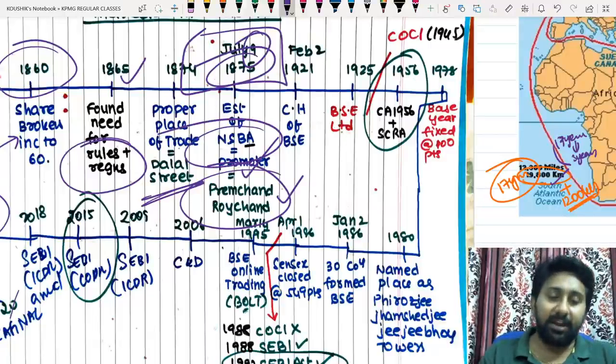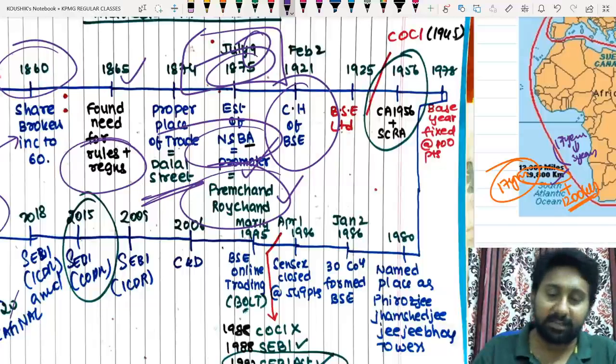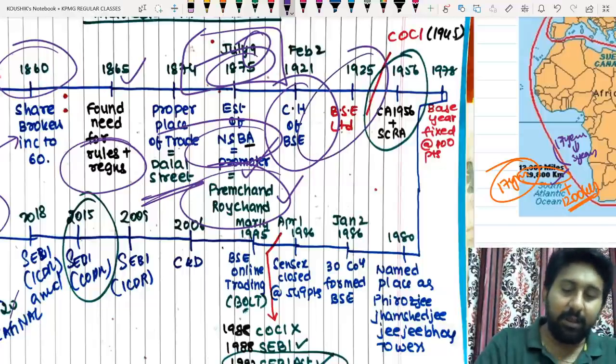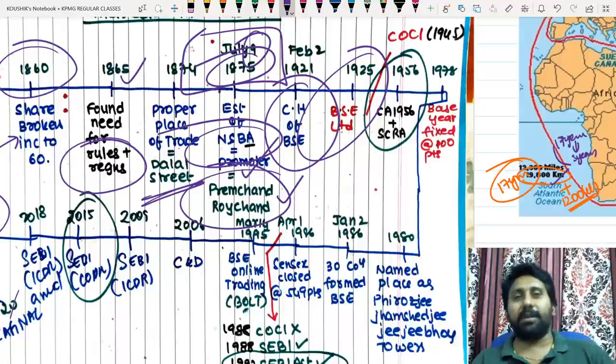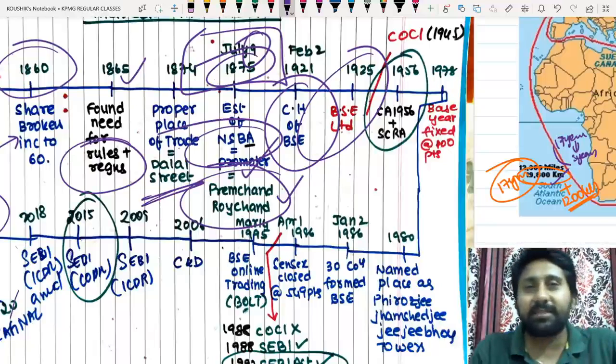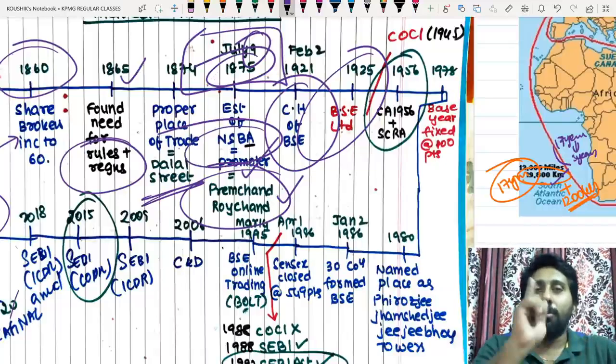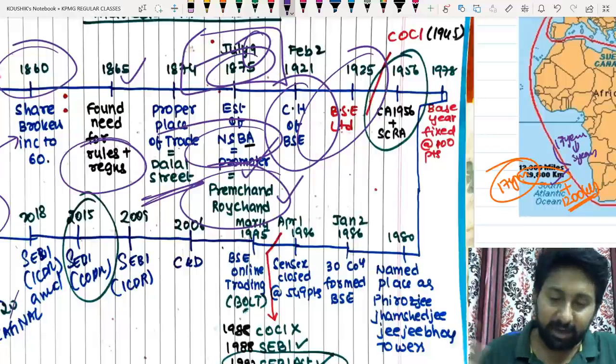On February 2nd, 1921, the clearinghouse of BSE started. What is a clearinghouse? We will see in a later chapter. In 1925, the name BSE Limited was given. Till that time, the name was Native Share and Stockbrokers Association. Now that has changed to Bombay Stock Exchange Limited.